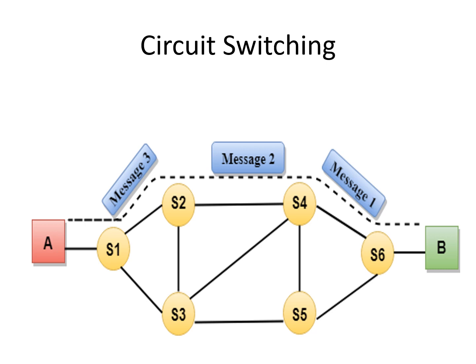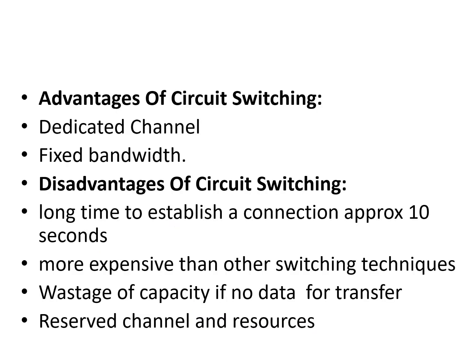There are some advantages and disadvantages of circuit switching that we will see in the next slide. One of the important advantages is the dedicated channel. The channel is dedicated for the said communication for a particular amount of time. Unless and until the transmitter and receiver release the connection, data transfer will go on. Even if there is no data transfer, the channel connection is still dedicated, fixed bandwidth is there, and the data transfer rate is also fixed. So these are the advantages.